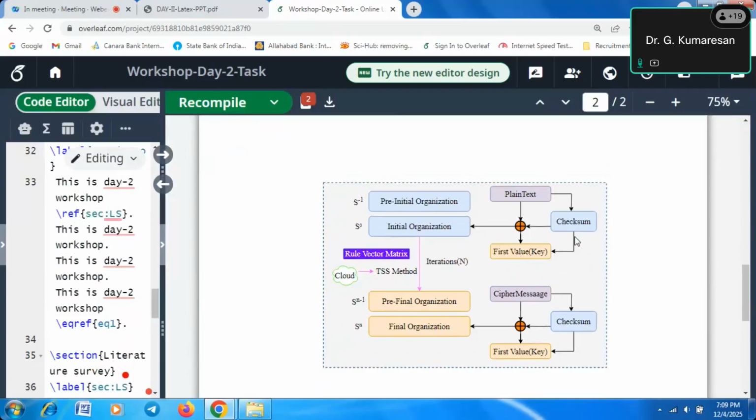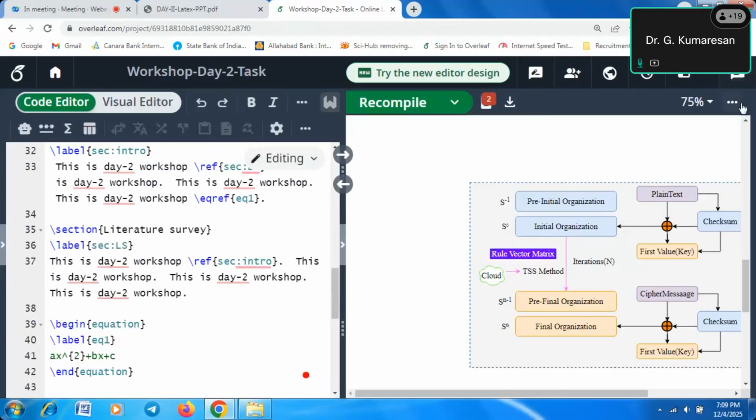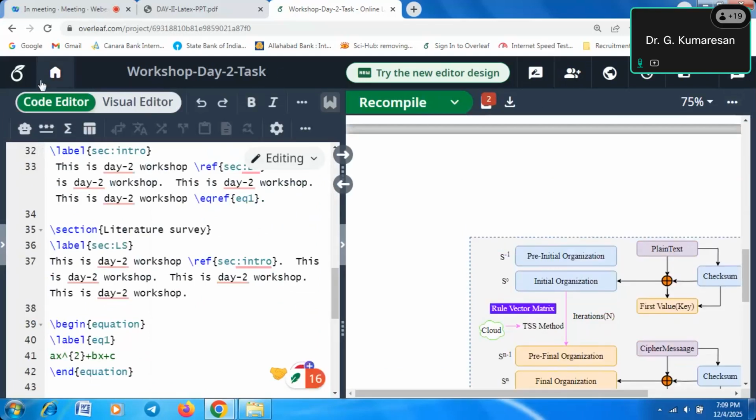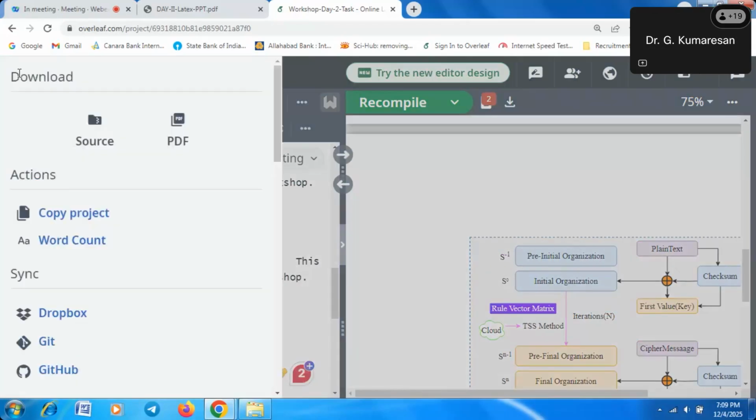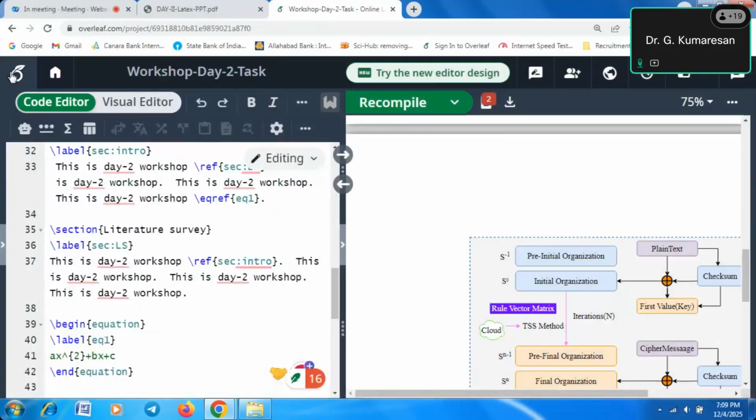Okay, what is the difference between normal word processor images and LaTeX figure images? Now I will show you. First, how to download this output? Not automatically. You have to click the PDF. This is the way we need to download the PDF output.